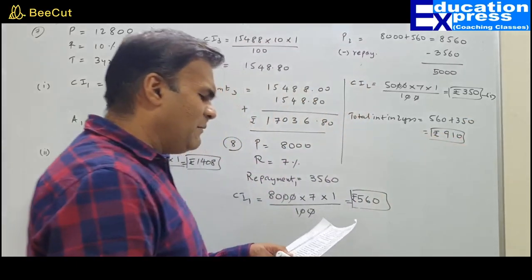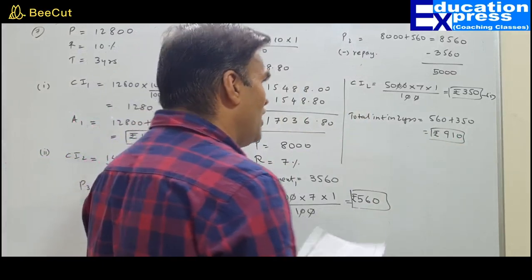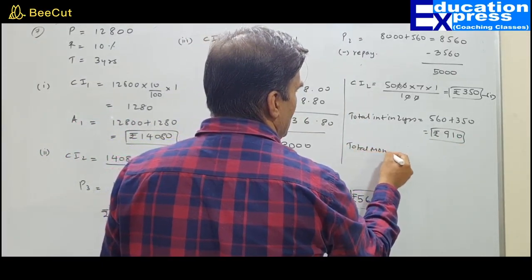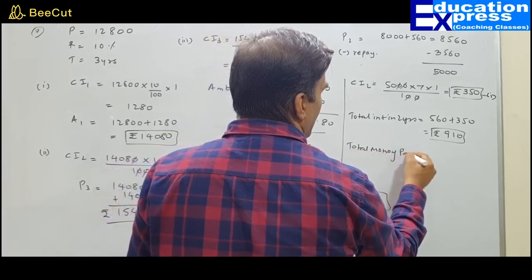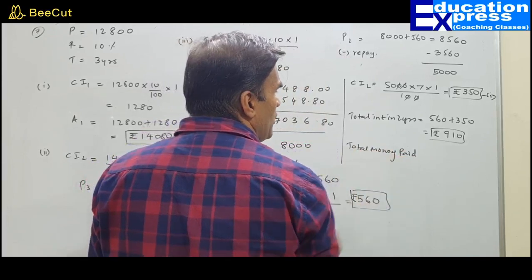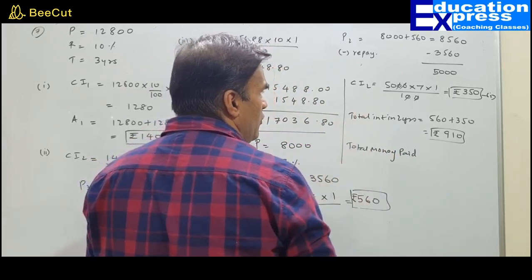Alright, this is the second part. Third part, total amount of money paid in 2 years to clear the debt. Now before I find the total money paid, what is the amount that you have to pay to clear the loan?